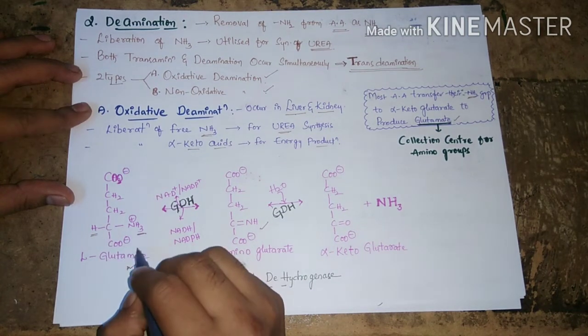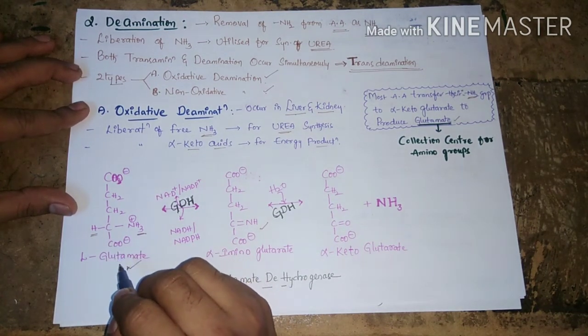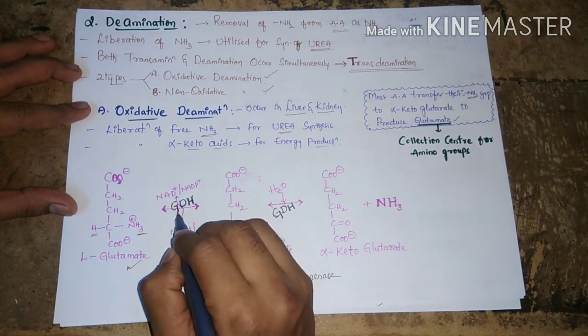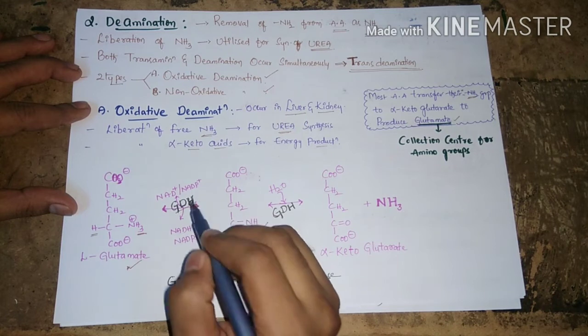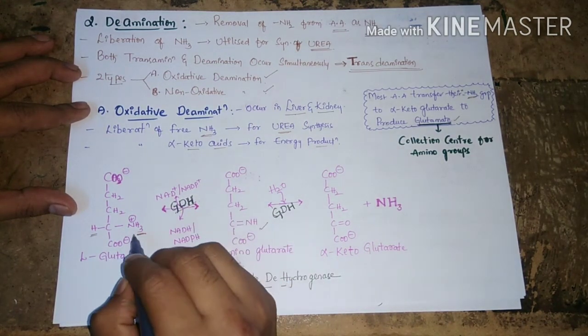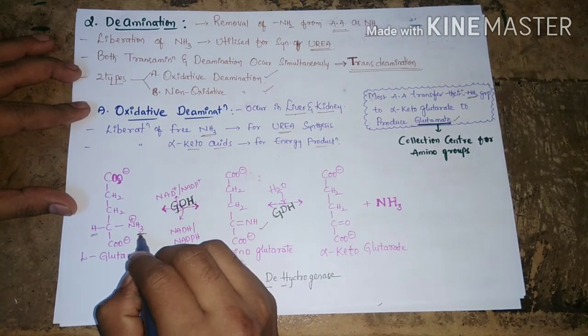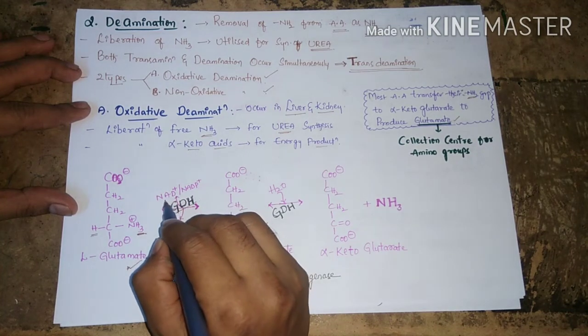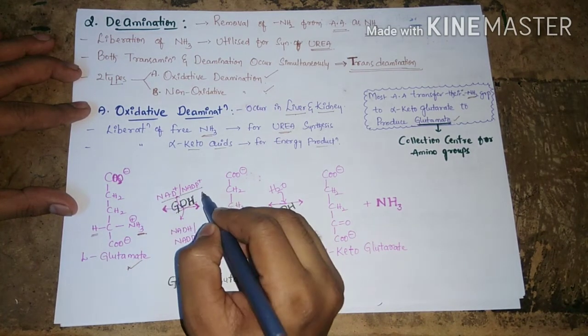This glutamate can undergo oxidative deamination in the presence of the enzyme glutamate dehydrogenase. In this process, removal of hydrogens takes place by glutamate dehydrogenase. The coenzymes are NAD plus or NADP plus.